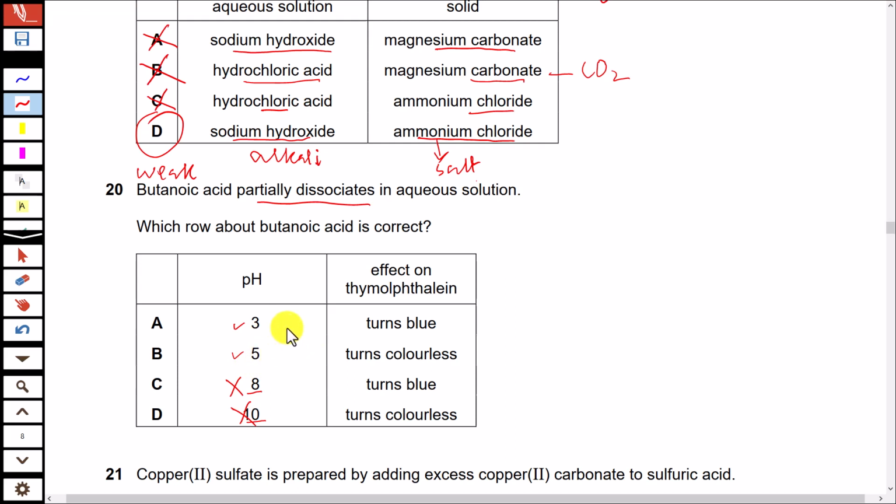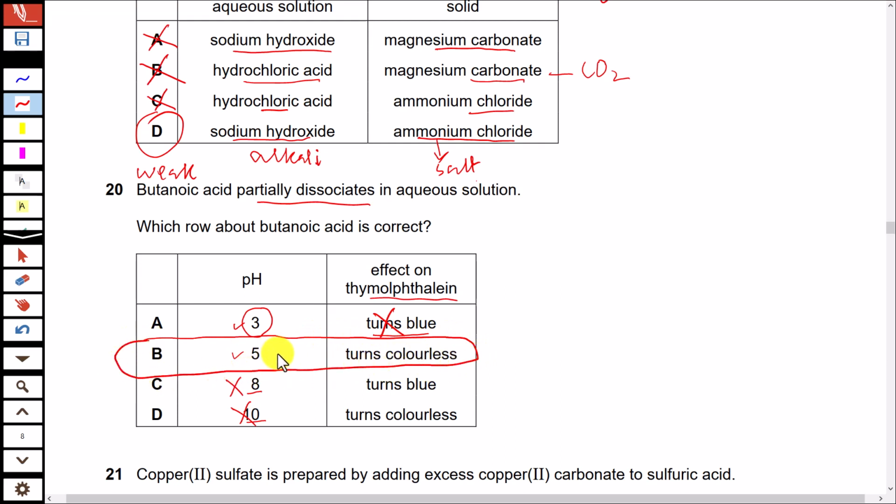But to decide this, you may look at the effect on thymolphthalein. Thymolphthalein is an indicator that is colorless in acidic media, and it turns blue in alkali. So if you look at option A, the pH is 3, the solution is acidic, and the color they are saying turns blue. No, that is incorrect. Thymolphthalein shows blue color in alkali, not in acidic media. So the only option that is left here is option B.